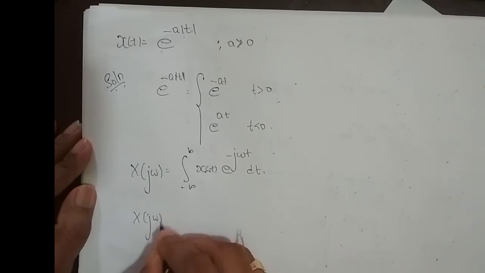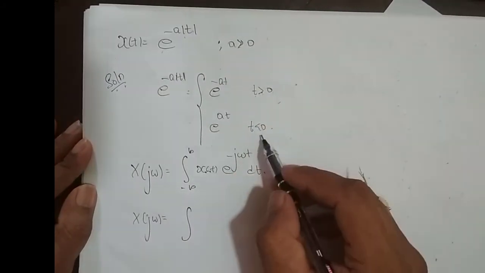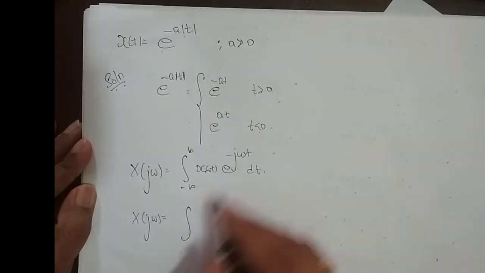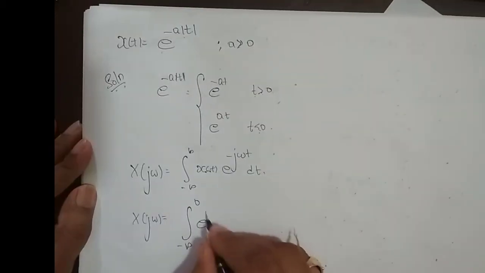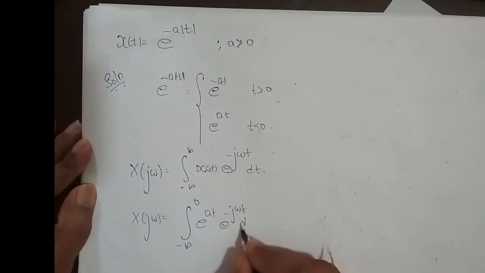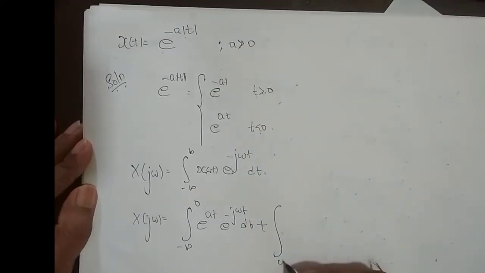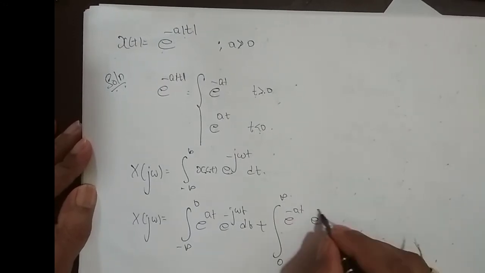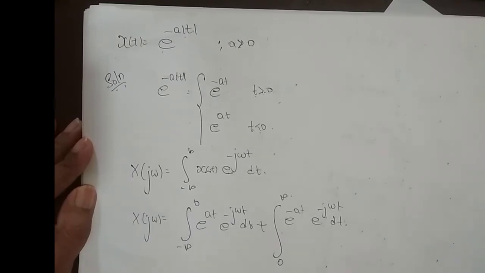X(jω) is equal to, integrating for t less than 0 first. When t is less than 0, what is the signal? e^(at), right? When I say less than 0, it is minus infinity to 0. The signal is e^(at), and the left out term is e^(−jωt) dt, plus integrating from, now t greater than 0, in the sense 0 to infinity, and the signal is e^(−at) and e^(−jωt). This is as per the equation, dt, right?